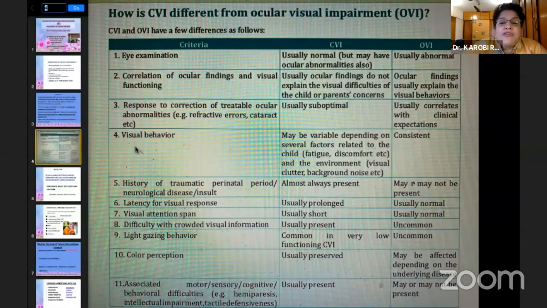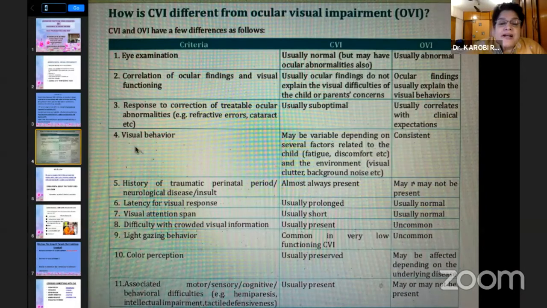Now, you have to differentiate CVI from OVI, that is ocular visual insufficiency. The eye examination in a CVI would be normal, but it would be abnormal probably in an OVI at times. Correlation of ocular findings with visual functioning: in CVI the ocular findings do not explain the visual difficulties, whereas in an OVI they do.